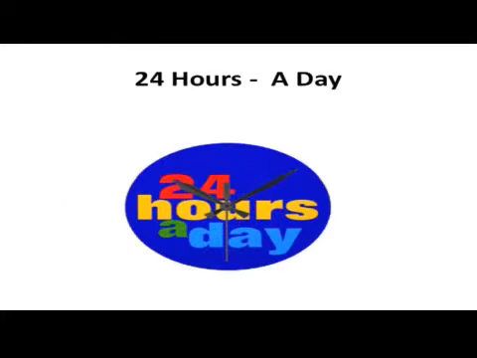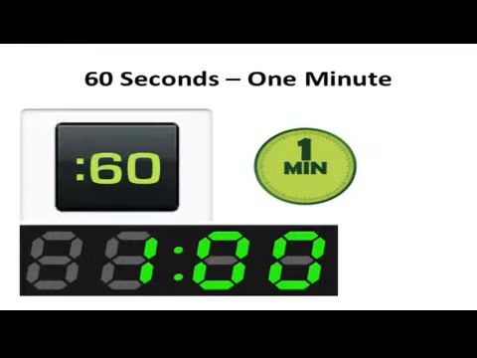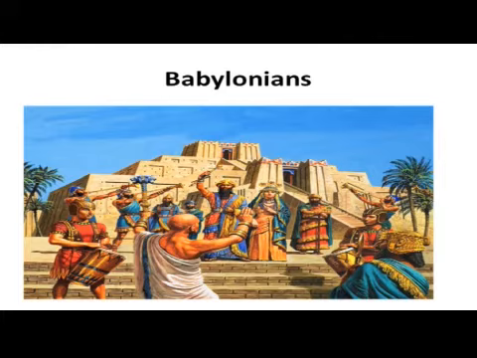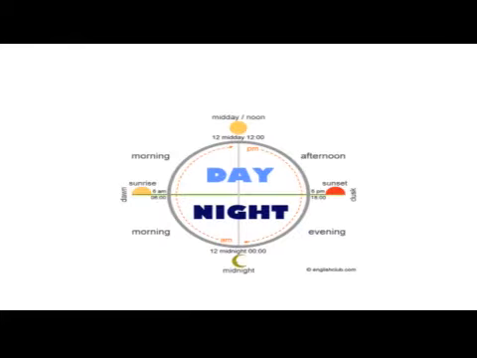The division of the day into 24 hours, an hour into 60 minutes and a minute into 60 seconds probably came from the Babylonians. They divided the circular path of the sun across the day sky into 12 equal parts, awarded the night cycle 12 hours, and concluded a 24-hour day.